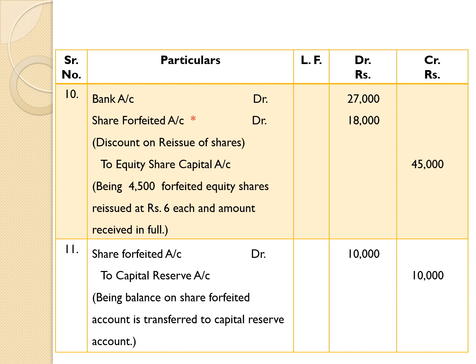Only one entry we have passed for forfeiture. 8 plus 1 is equal to 9. Only one entry we have passed for reissue of shares. 9 plus 1 is equal to 10. And the last entry we have passed regarding transfer of share forfeited account balance to capital reserve. That is one entry. It makes 10 plus 1 equal to 11 entries.